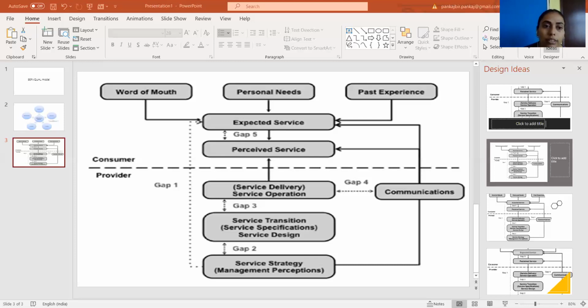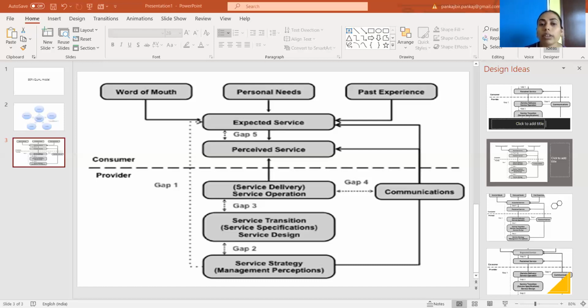The third gap arises, which is known as the service delivery gap. So as you see, this is the third gap here. It is a gap between service delivery, service operations, and service translation. If we talk about this gap, we could see that guidelines of service delivery do not guarantee high quality service delivery or performance.